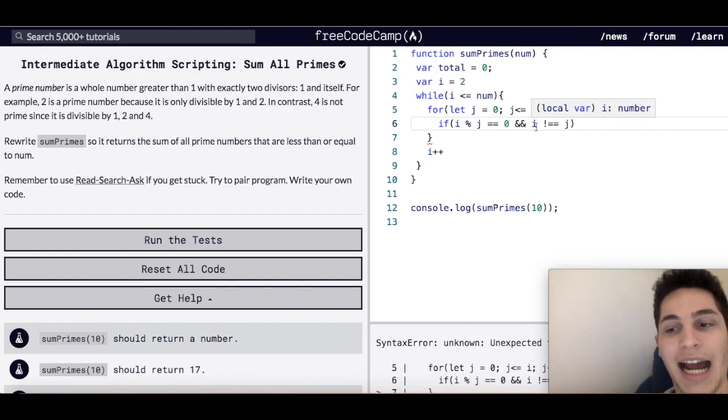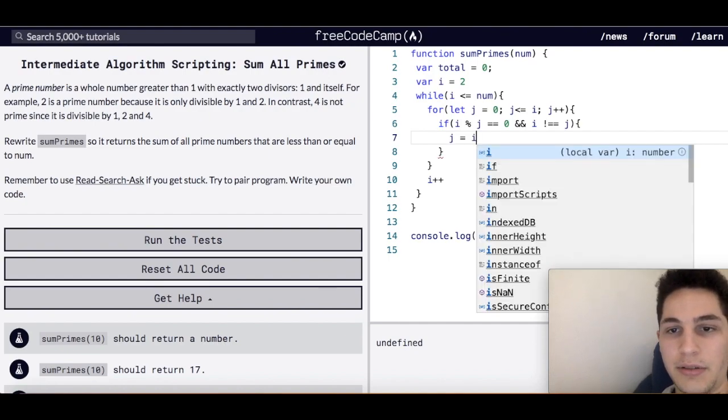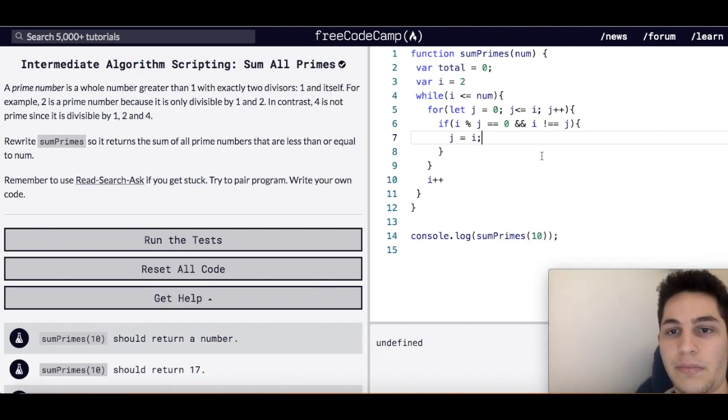So they have to not be the same number, and if j still goes into i, then we know it's not prime. Okay? Then we can set j equal to i. So if we set j equal to i and the for loop increments by 1, it's not going to pass this condition.